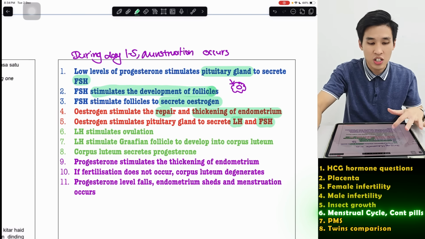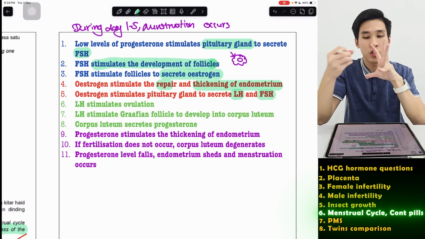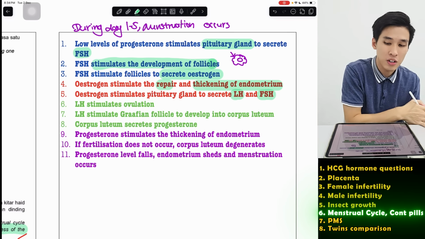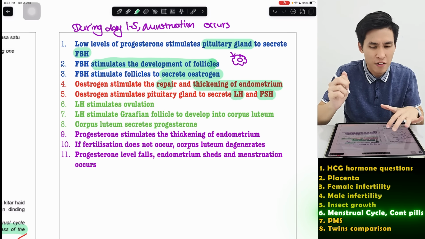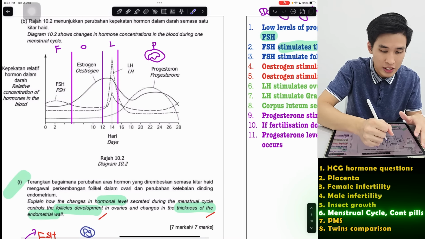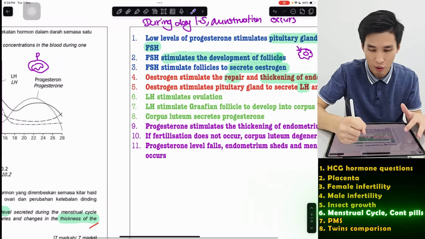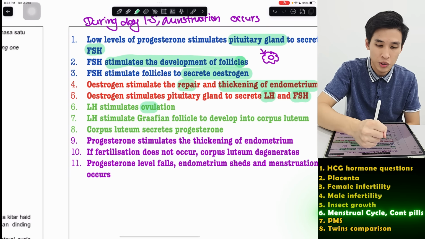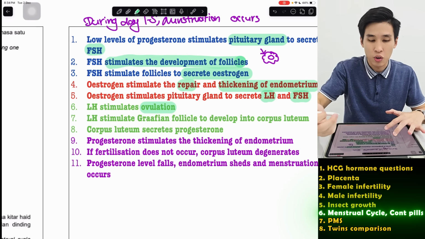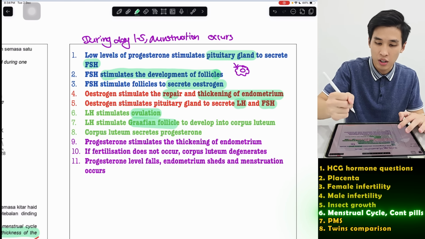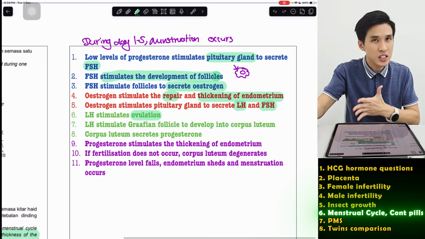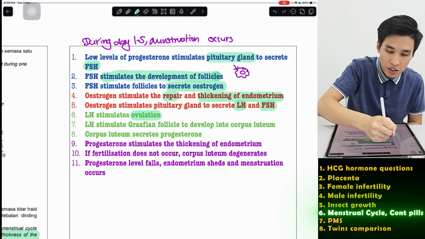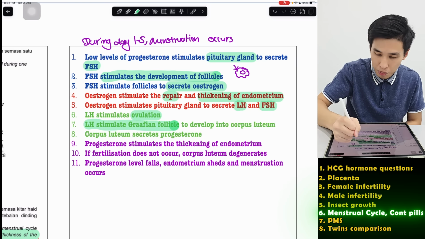Because LH stimulates ovulation. But before ovulation can occur, you still need a bit of FSH to form the Graafian follicle. Secondary follicle becomes Graafian. So you need a bit of FSH. That's why here you see it come up a little bit. But mainly it's LH. So I write here LH first. So next, state the function first. LH stimulates ovulation. Here I explain a bit what ovulation is, whereby the Graafian follicle releases the secondary oocyte. Then next, how does it stimulate the next hormone? LH stimulates Graafian to become corpus luteum.